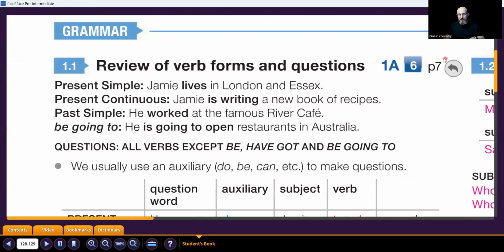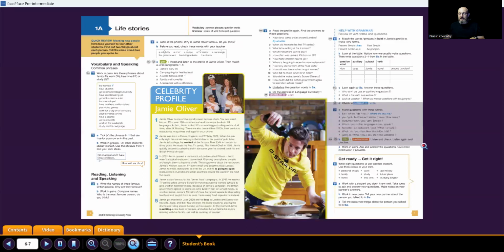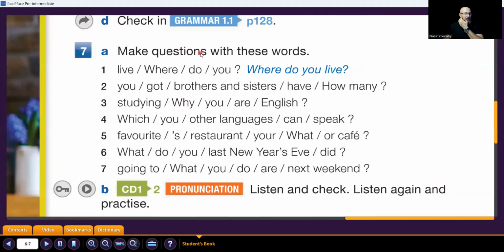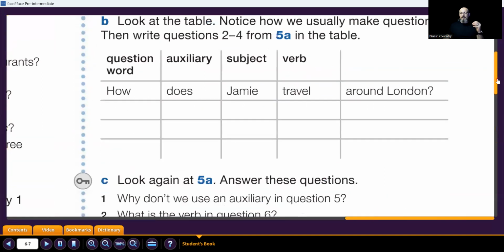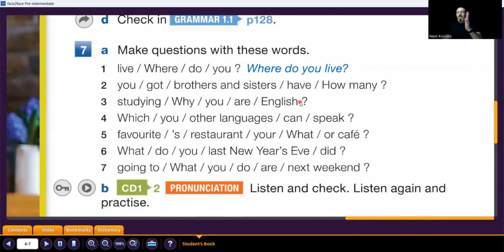Okay, so let's go back to the lesson. Now we have an exercise here. In this exercise, make questions with these words. You already have the words, you don't need to add anything. You only need to put the words in the correct order. So what you will do, you take a piece of paper and draw this same table: question word, auxiliary, subject, verb. After that, we come here and you put the words in the same order.